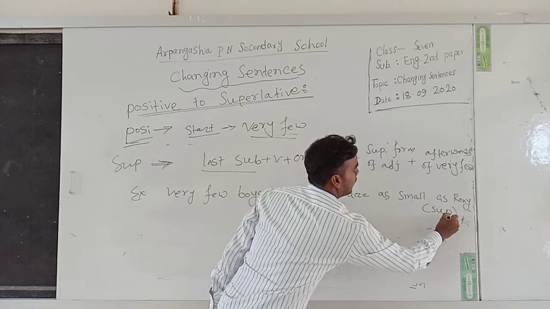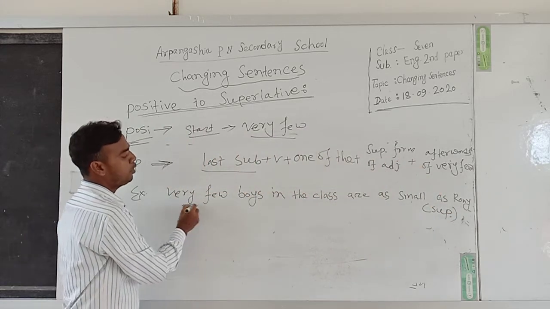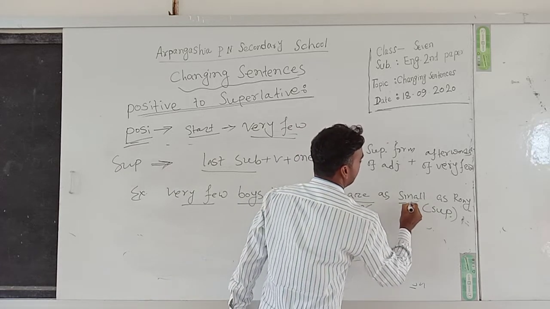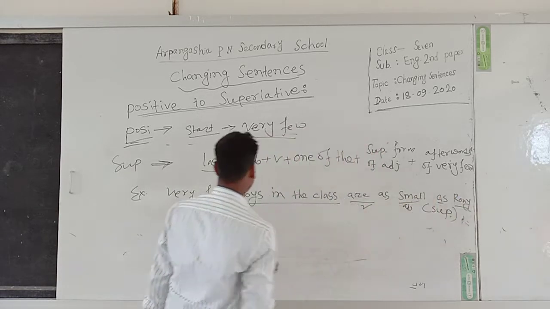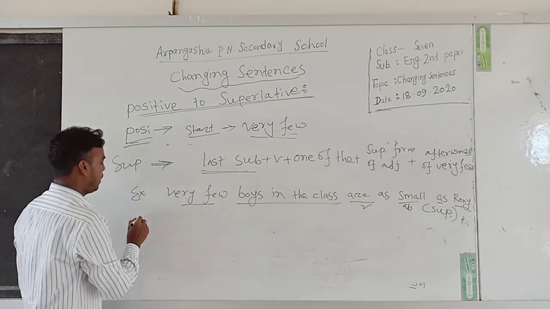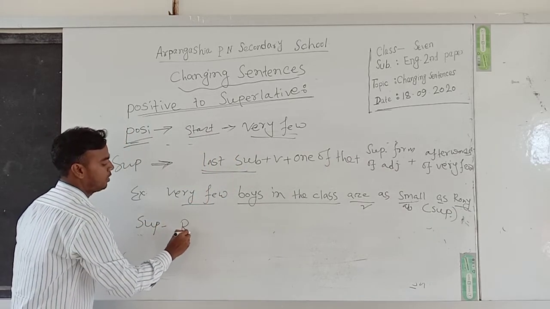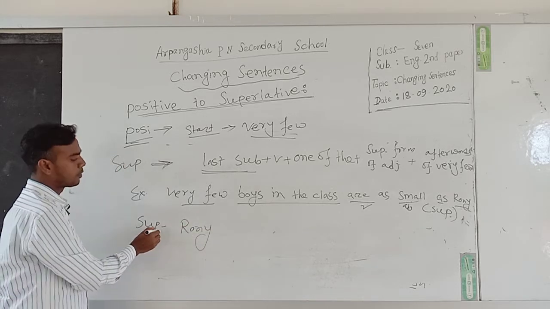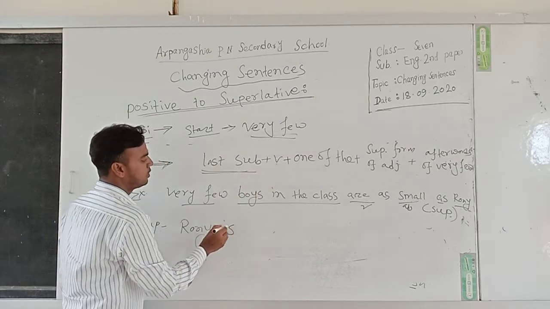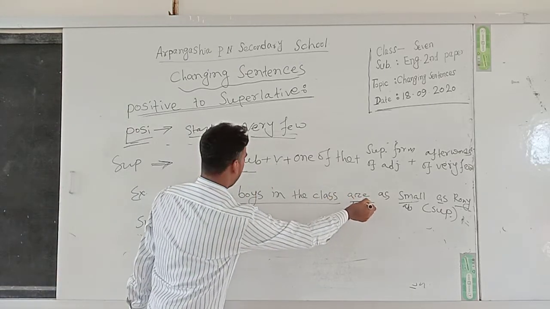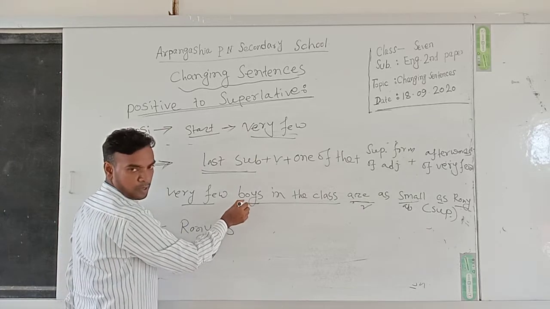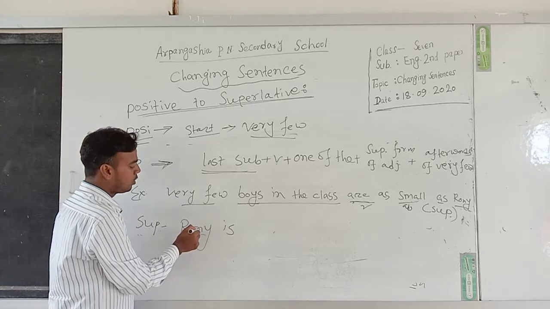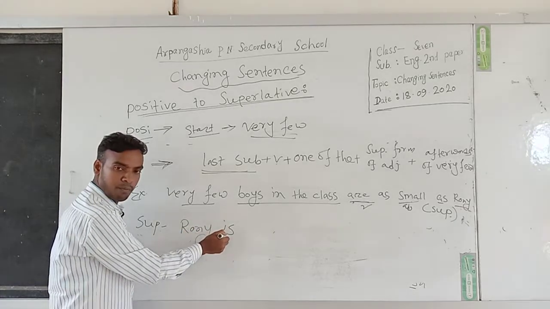We have to transfer it to superlative degree. Very few boys in the class are as small as Ronnie. So at first we have to write the last subject Ronnie, then the verb. Here the verb is are because boys is plural, but Ronnie is singular, so the verb will be singular: Ronnie is.